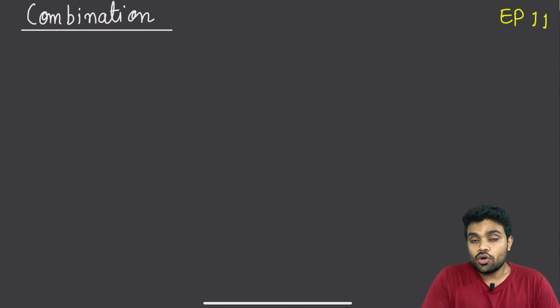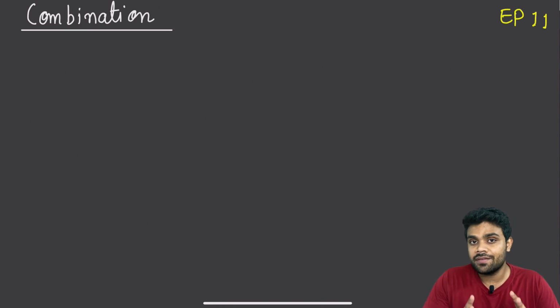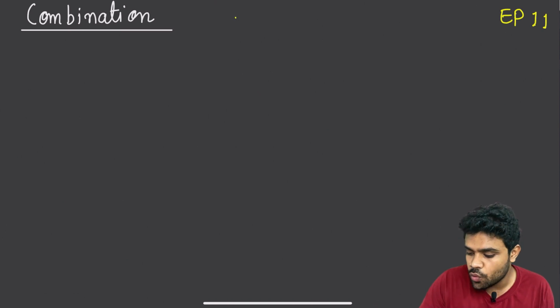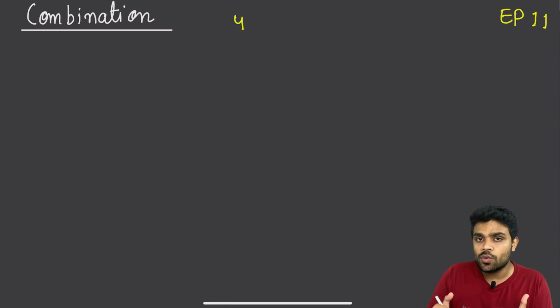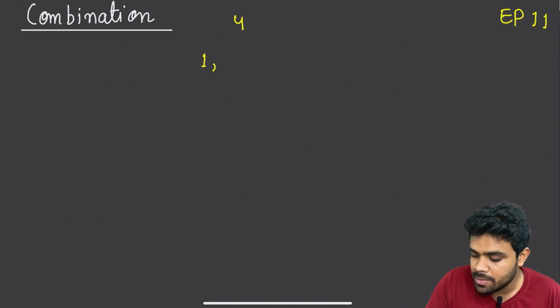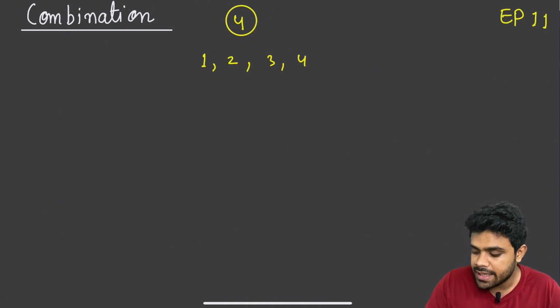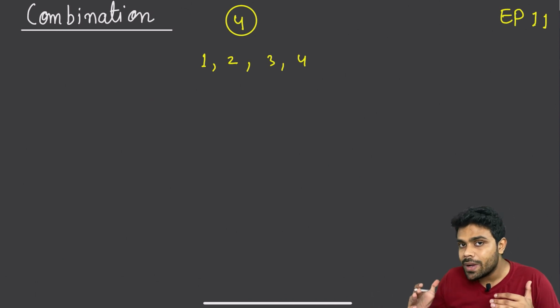So we are talking about combinations. I hope you remember permutation and combination. We studied this in our high school, and there were certain formulas for permutation and combination. In this question, we will be given certain numbers, or maybe we will be given a range. Let us say the range which is given to us is 4. This range denotes that we can pick numbers from 1 to 4. So the possible numbers which we can select are 1, 2, 3 and 4. This was the range given to us, and that's why we will be able to select numbers from 1 to n, 1 to 4.